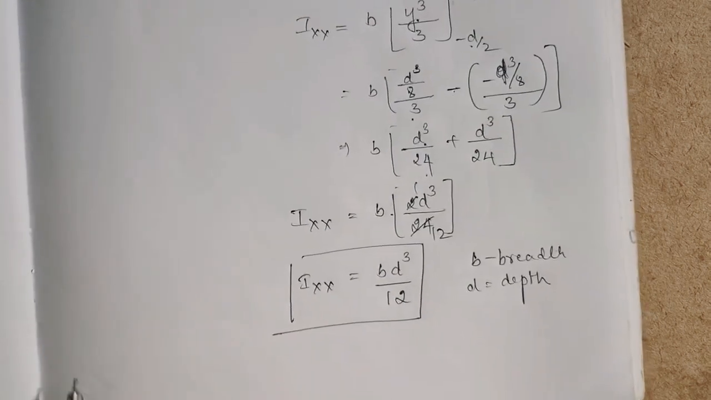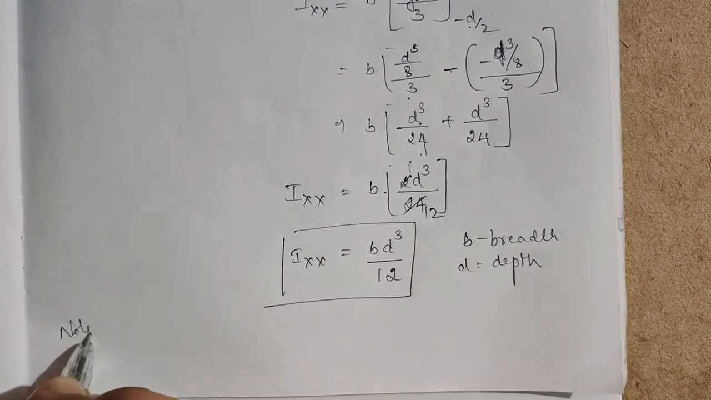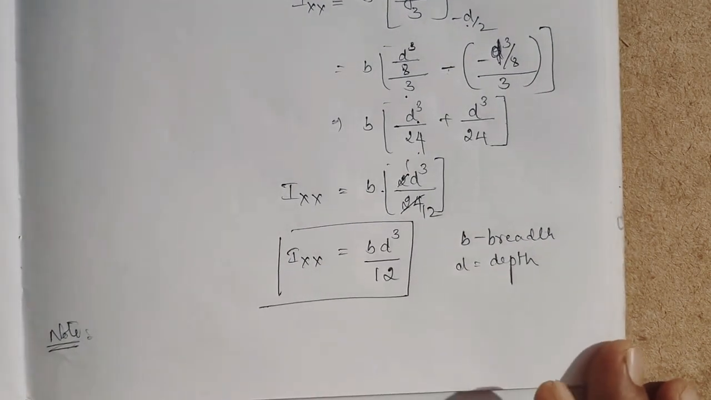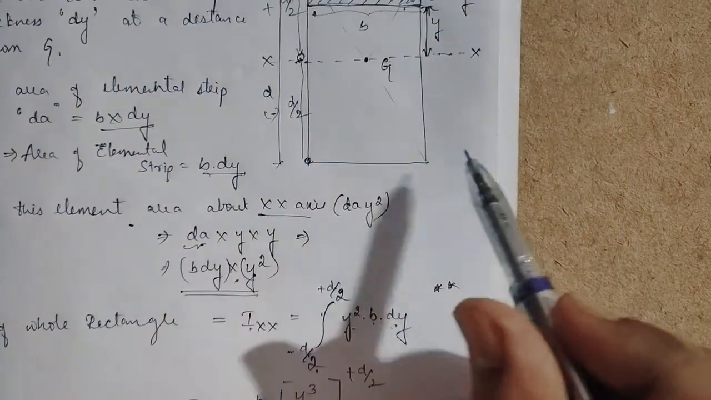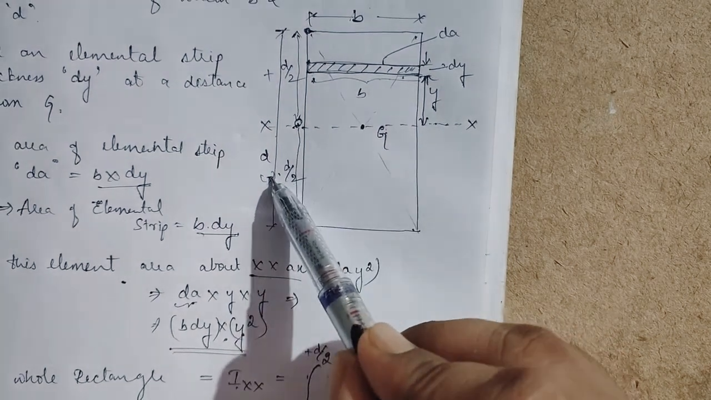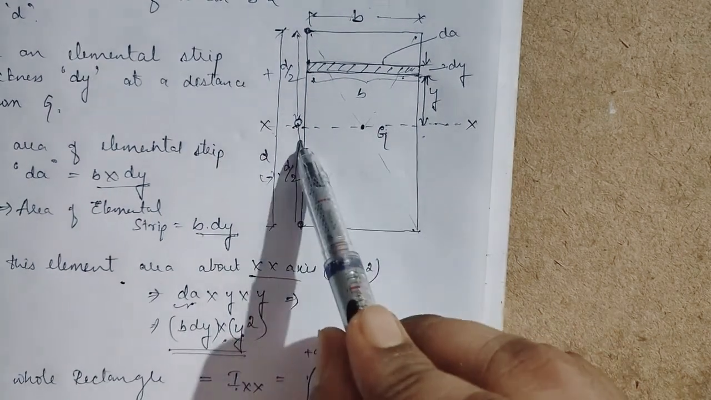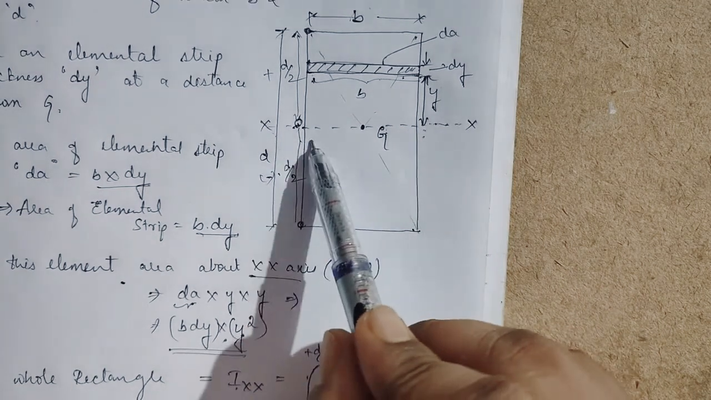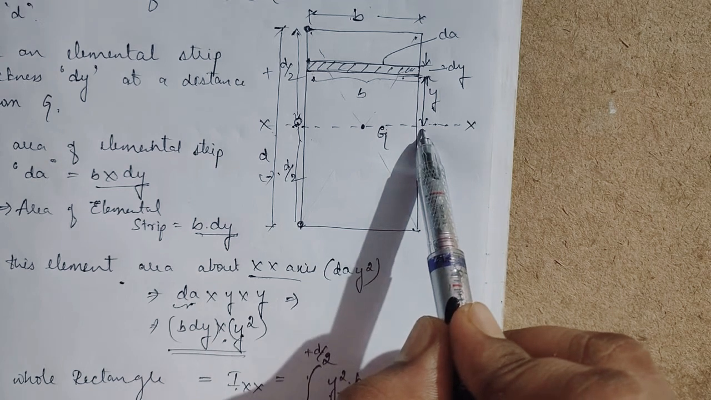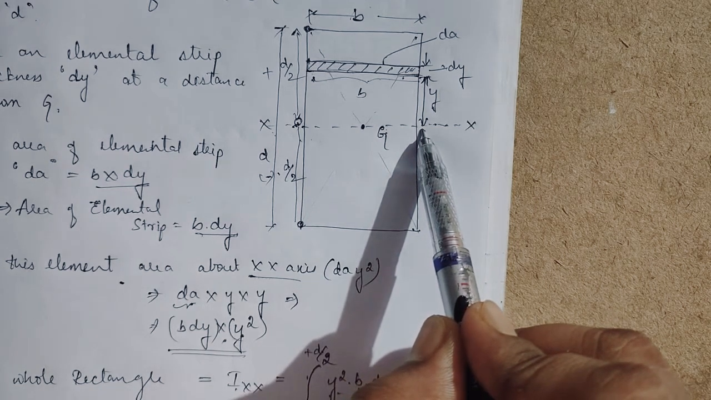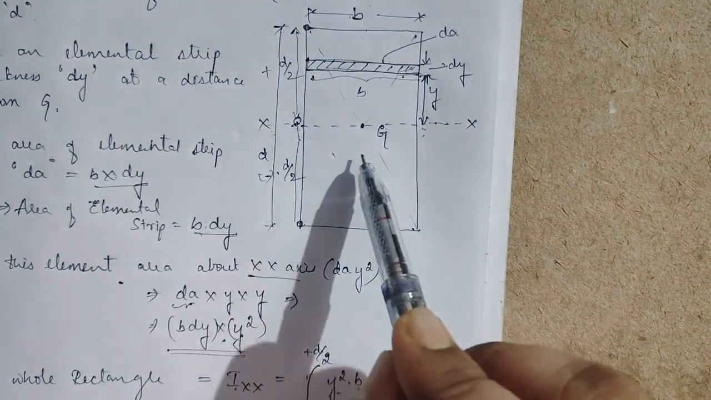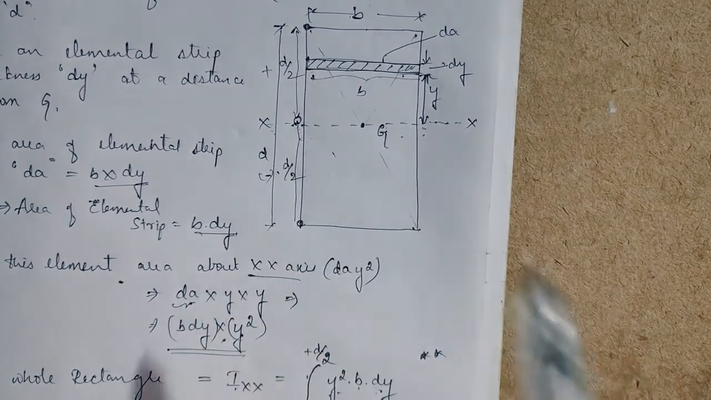So here, note. What is the note? One thing you have to note here is that in this rectangle the dimension d is perpendicular to the x-axis. Whichever is perpendicular to the x-axis will be the cube dimension. In this we found that bd cube by 12 because it is perpendicular to the x-axis.